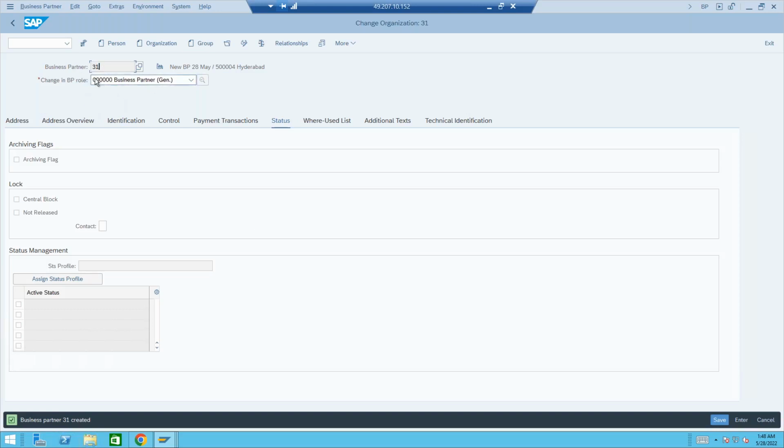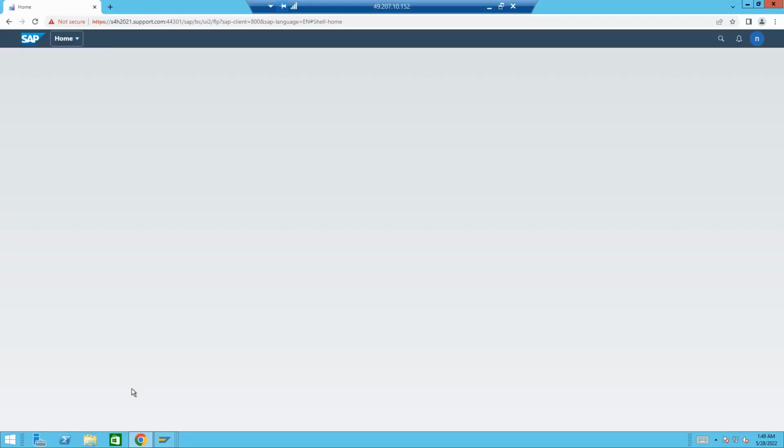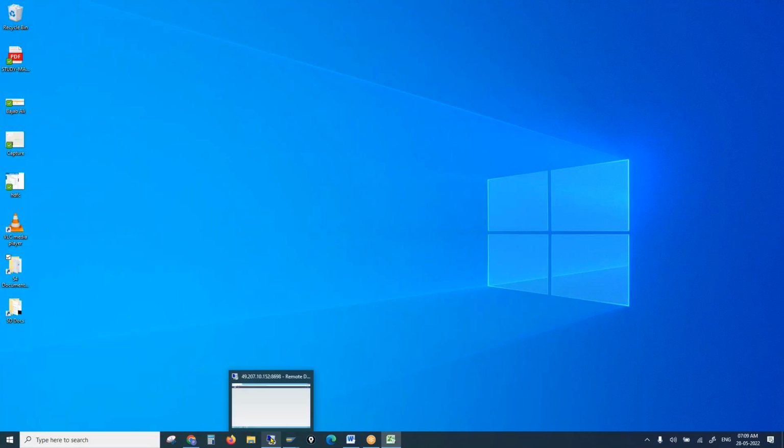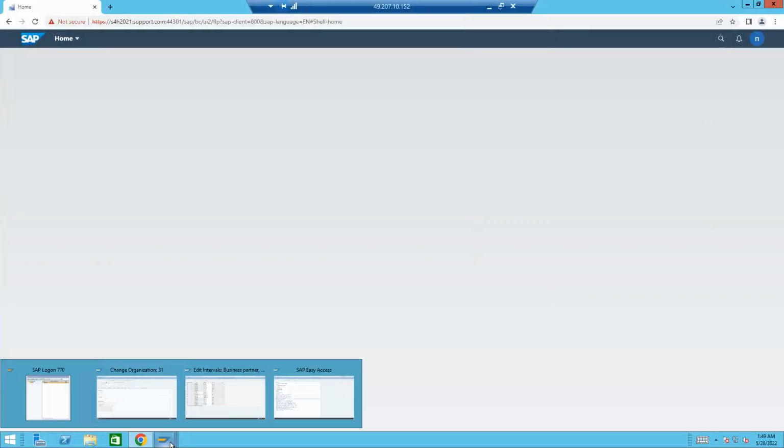For general data, the table is BUT000. So you could pass on a BP number so that we could see the data which we maintain. Right? Maybe this has been loaded. Let us go back and check. Still loading. Right. So we'll come back to this query later to check that functionality.